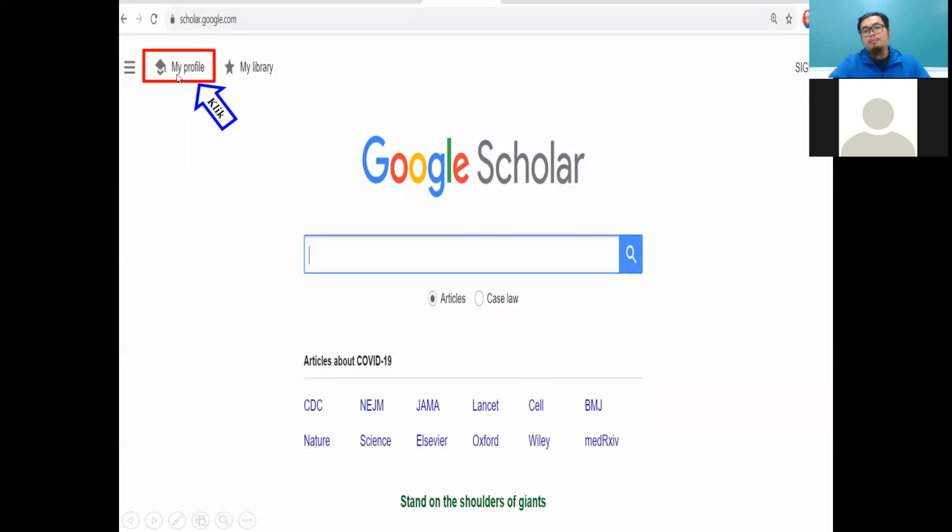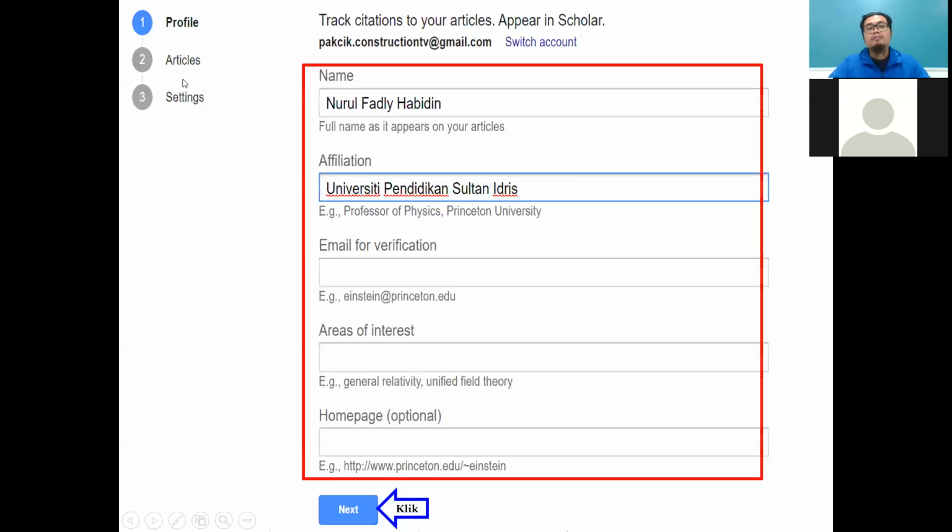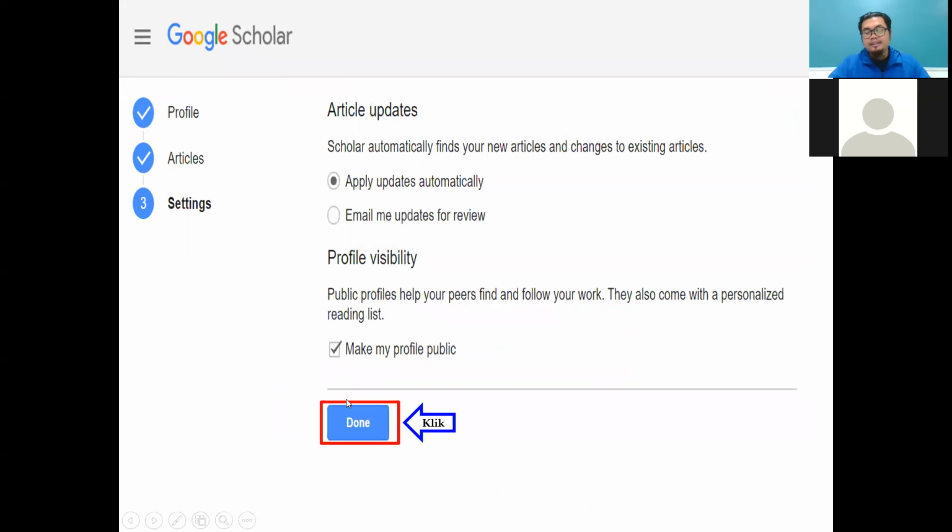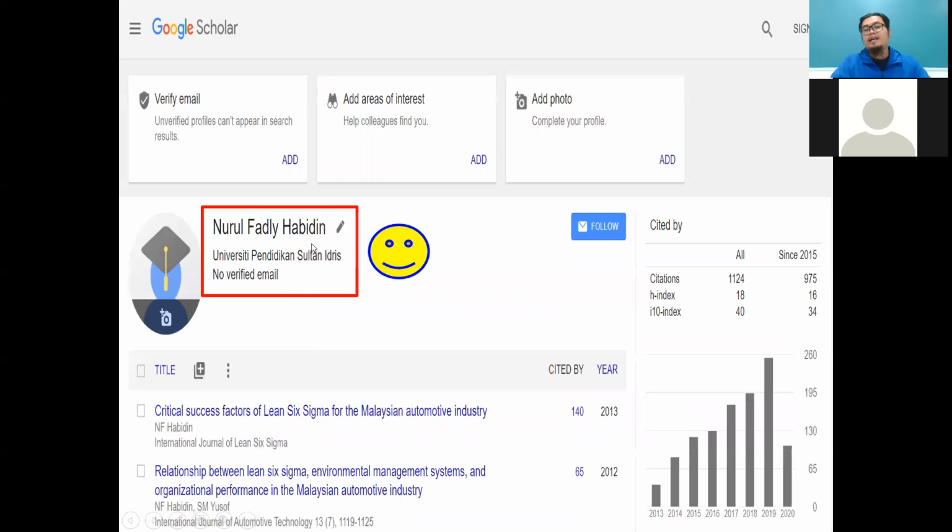From this website, please click My Profile. Please write down your information here. I write down here Nurul Fazli Hamidin and my affiliation. These two are enough: your name and your university. Then please click next. In the top right corner, please click the blue one. Before that, you need to tick the related articles. If you have previously published a few articles, please tick the related articles first, then click the blue button in the top corner, and then click done. Yes, you already have the account.